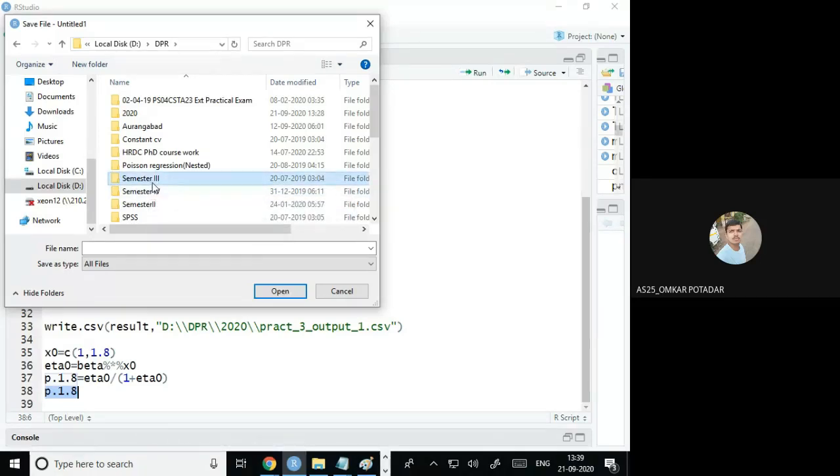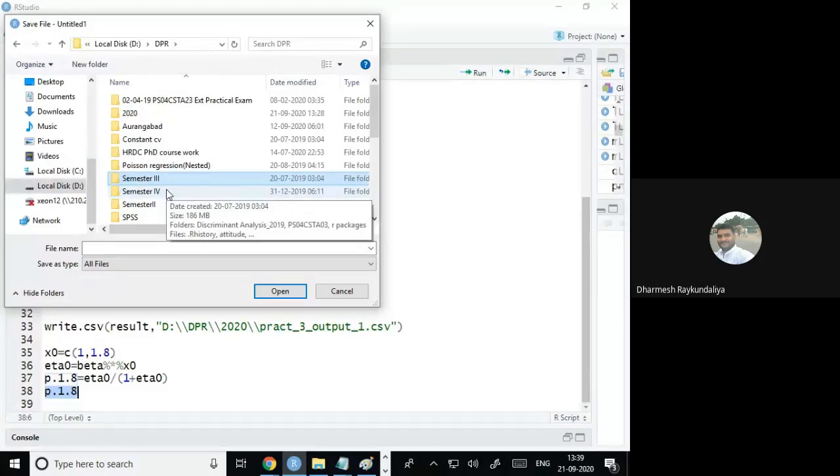Usually when you find the residuals, in the second semester we have studied that if you use the standardized residuals or studentized residuals, and the absolute value of the residuals exceeds 3, that means if the residuals lie between -3 to +3, we say that there is no outlier. But if the residual is less than -3 or beyond 3, then we say that there is the presence of an outlier.